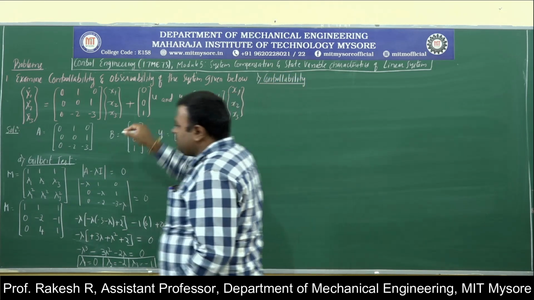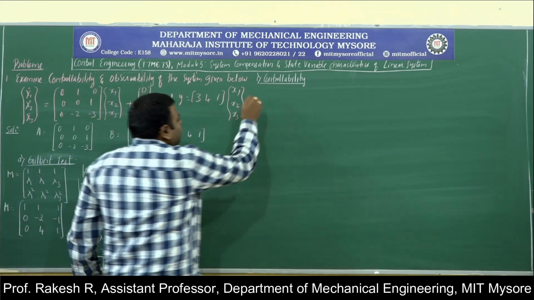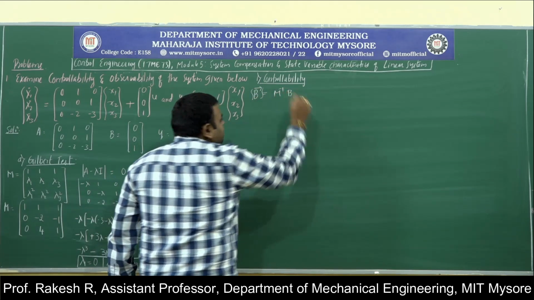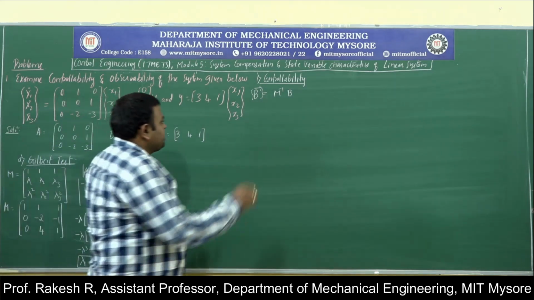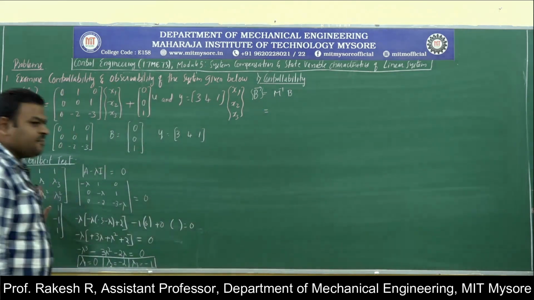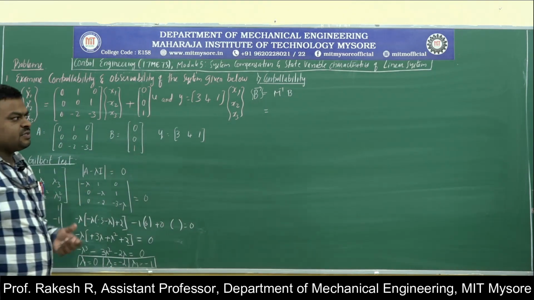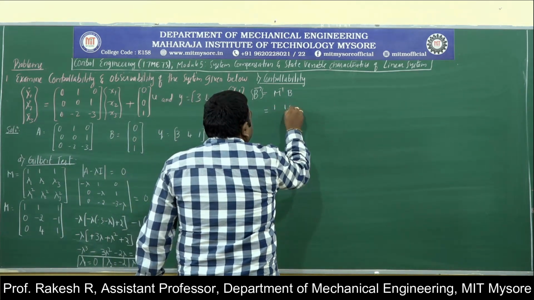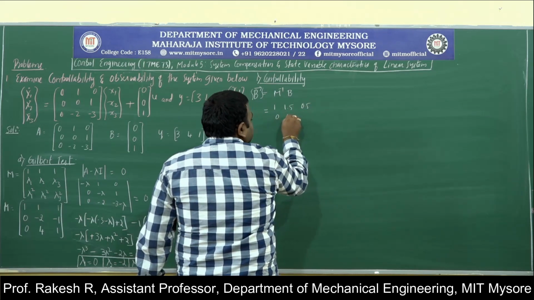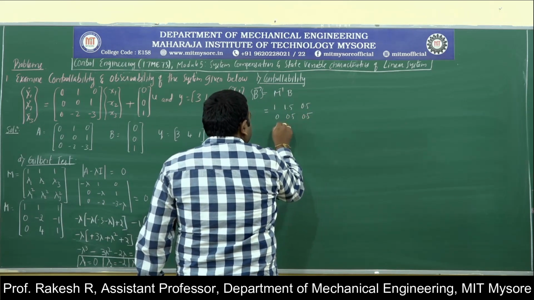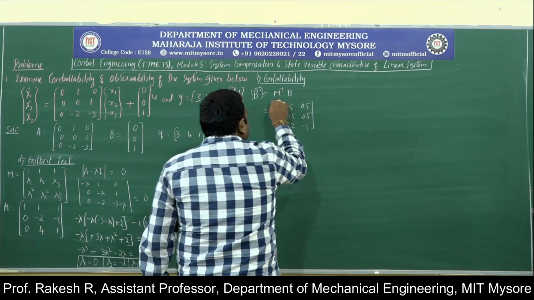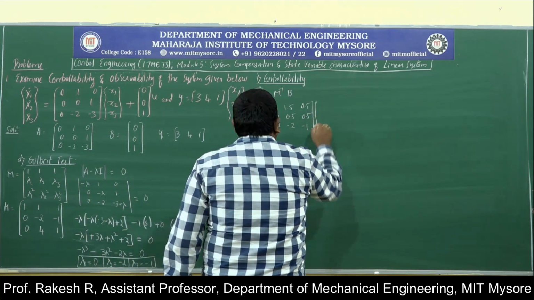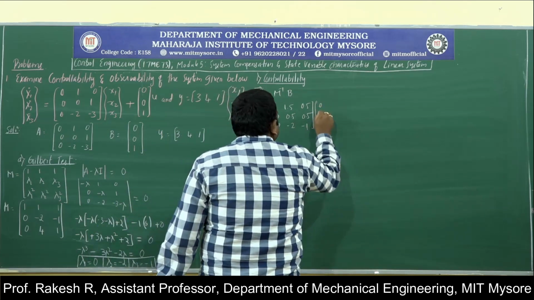Under the Gilbert test, I am looking at the controllability condition. The formula is B vector equals M inverse into B. You need to find the inverse of matrix M. If you find the inverse, you will get 1, 1.5, 0.5, 0, 0.5, 0.5, 0, minus 2, minus 1, and multiply it by matrix B, which is 0, 0, 1.